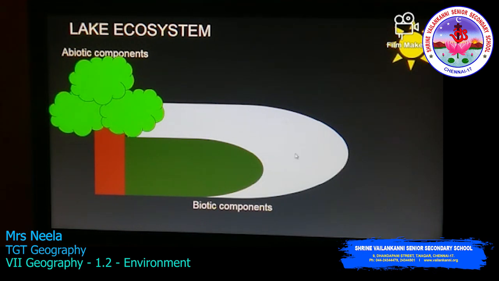Now the consumers are what? The animals which are living in the lake, like the plant-eating fishes, large fishes, snakes, etc. Now the decomposers are what? The aquatic bacteria or microorganisms which will break down the dead plants and animals, and what will be formed? Organic materials will be formed that will go back to the soil. So here the abiotic components and the biotic components are involved and they are interdependent for their life.